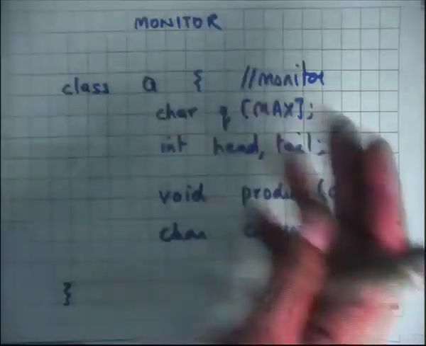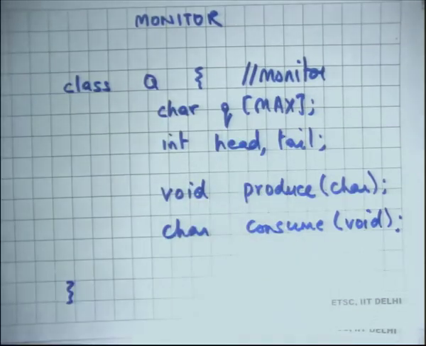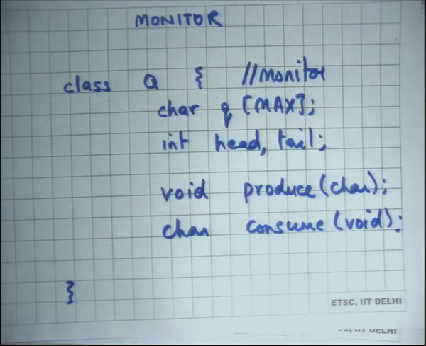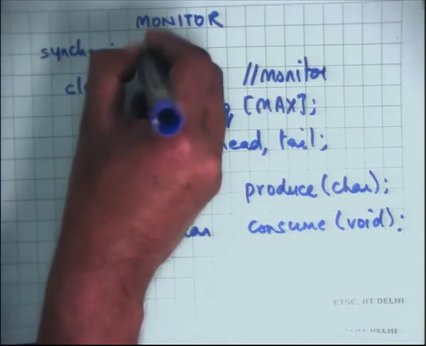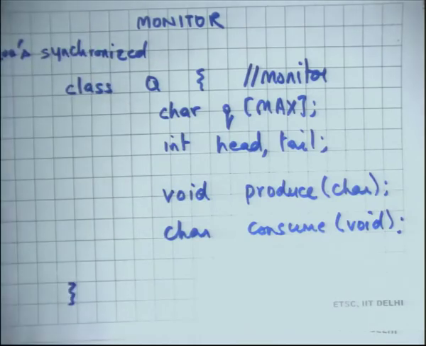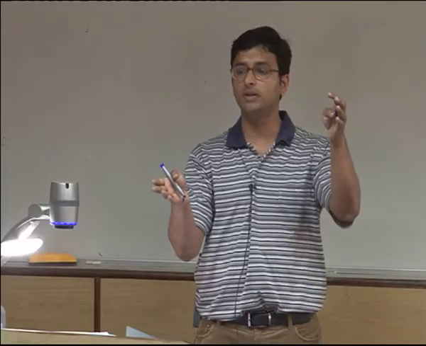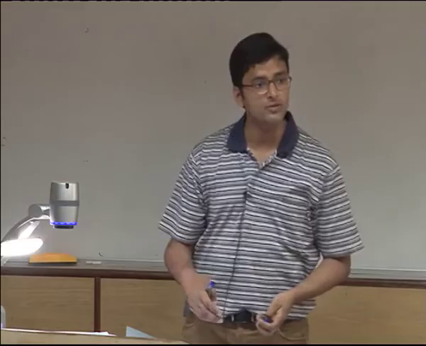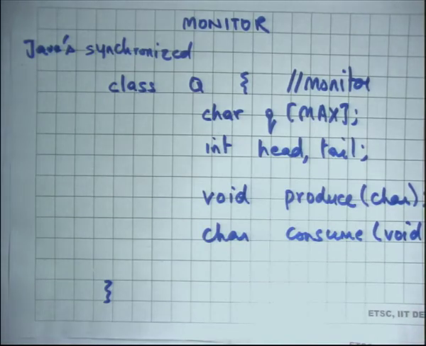Okay, so for example, I could have implemented my producer consumer queue example using a monitor. Some languages support monitors. C does not support a monitor, but let's say Java does. There is a keyword called synchronized in Java, which allows you to say that this area needs to be mutually exclusive. It's the compiler which will ensure that things are mutually exclusive for you, right.